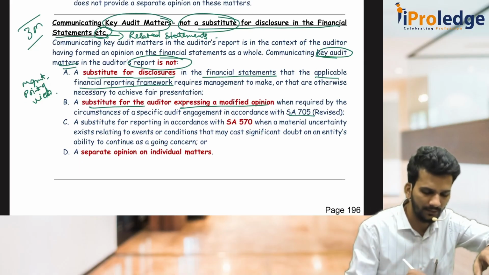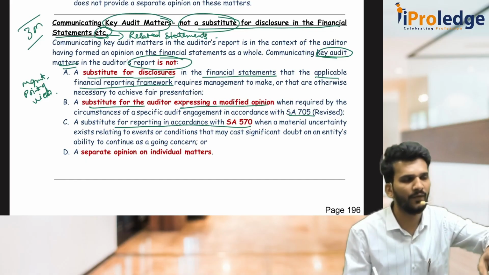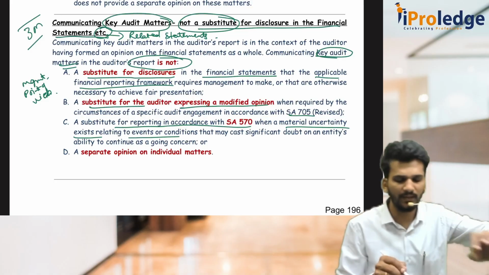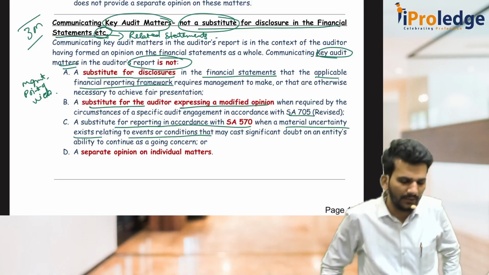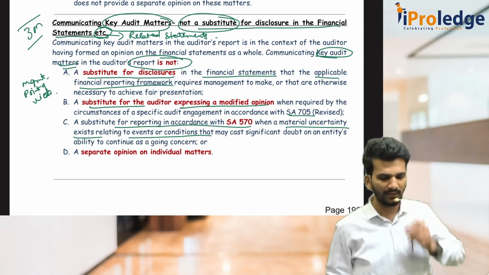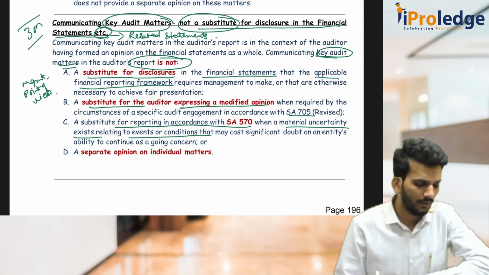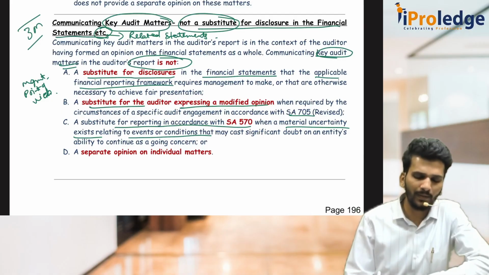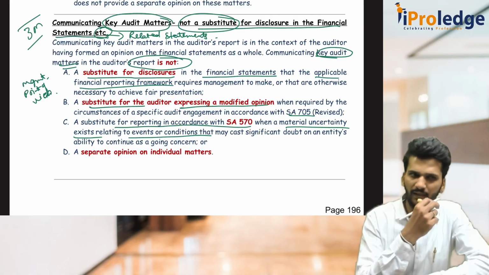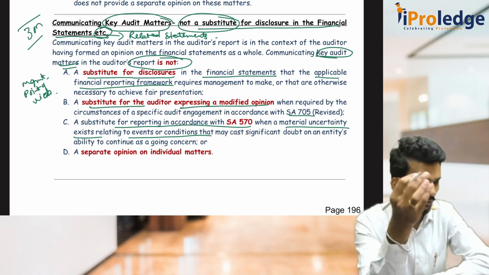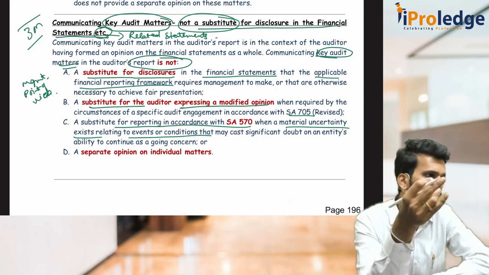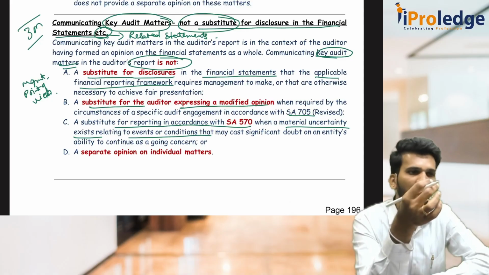Then the third one is 570. It is not a substitute for 570. 570 talks about material uncertainty regarding events or conditions that may cast significant doubt on the entity's ability to continue as a going concern. We will discuss it in a short span of time. So it is also not a substitute for disclosing material uncertainty as per SA 570. It is not a substitute for disclosure in financial statements, not a substitute for modifying the opinion as per 705 or 570 material uncertainty relating to going concern.